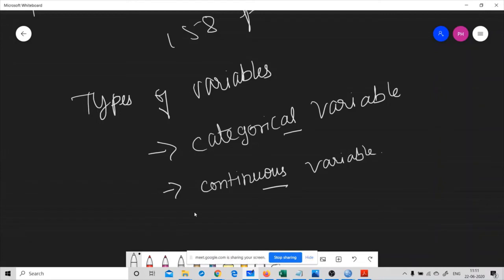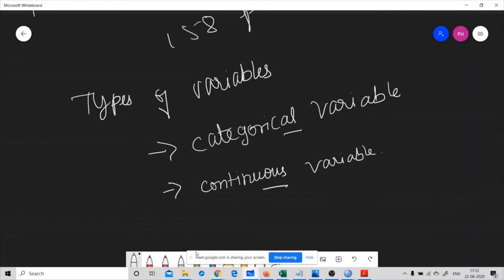So categorical variable is the variable which is composed of many categories. For example, if you consider the name variable, it must contain many categories because the name should not be the same for everyone. Then you can say categories like yes or no, then educational qualification. So those are considered as categorical variables. Then what is meant by continuous variable? So continuous variable is used to represent the numeric value in terms of intervals or ratios.